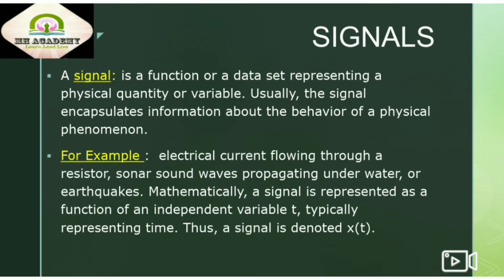Taking an example, we can understand what a signal is: electric current flowing through a resistor, sound waves propagating under water, or earthquakes. Mathematically, a signal is represented as a function of an independent variable t, typically representing time. Thus, a signal is denoted by x(t).